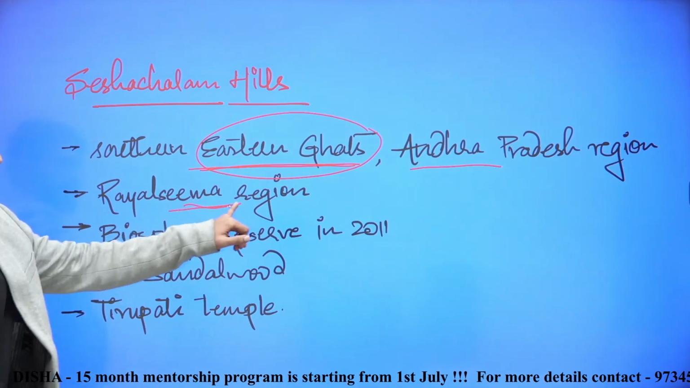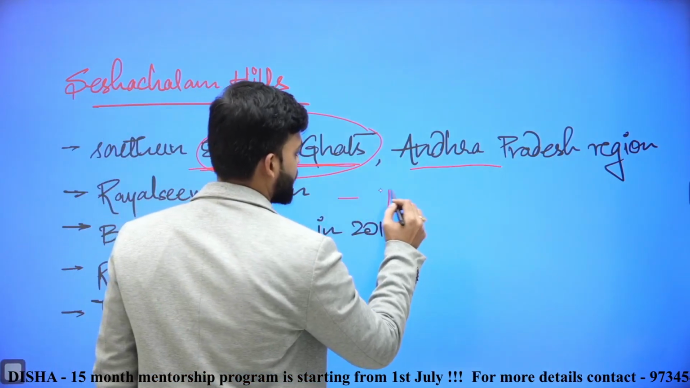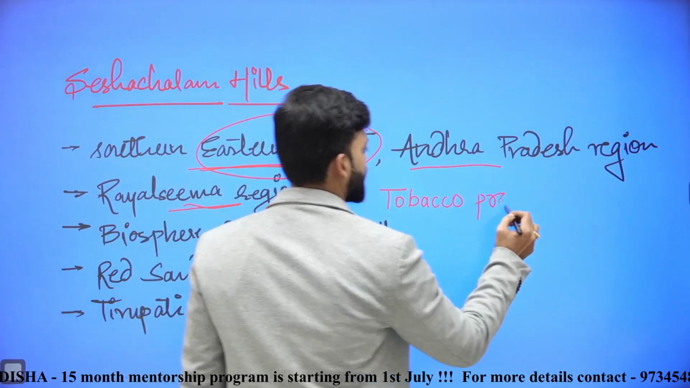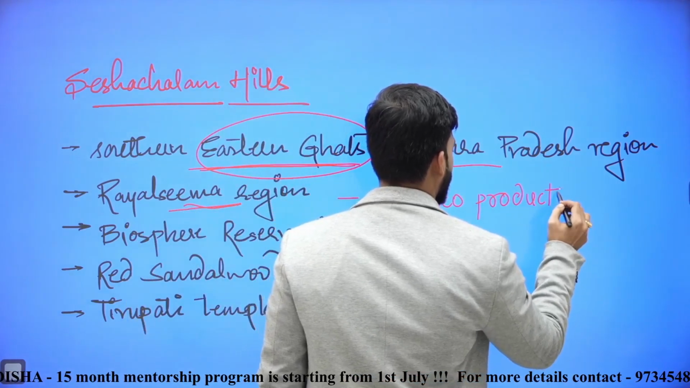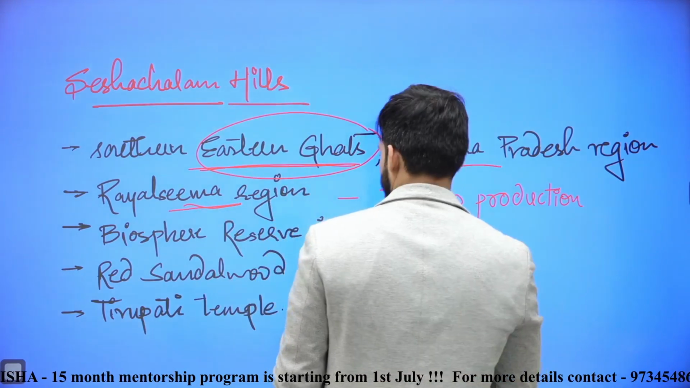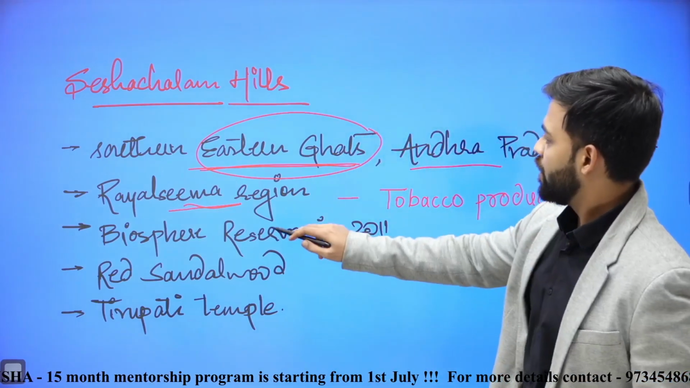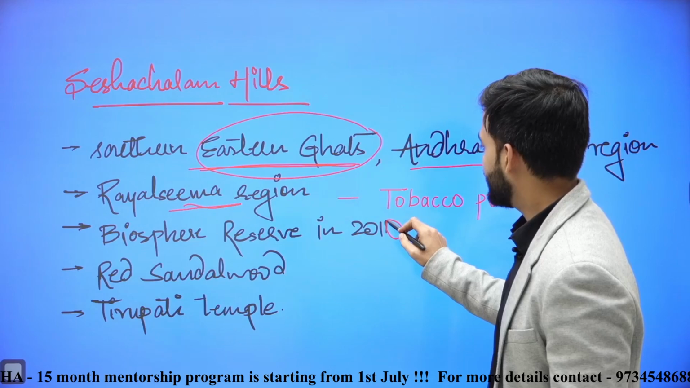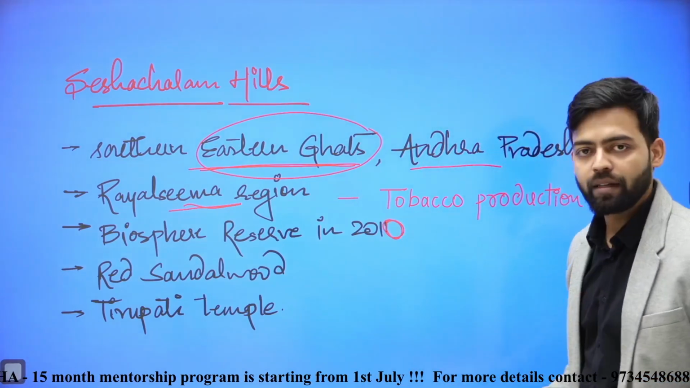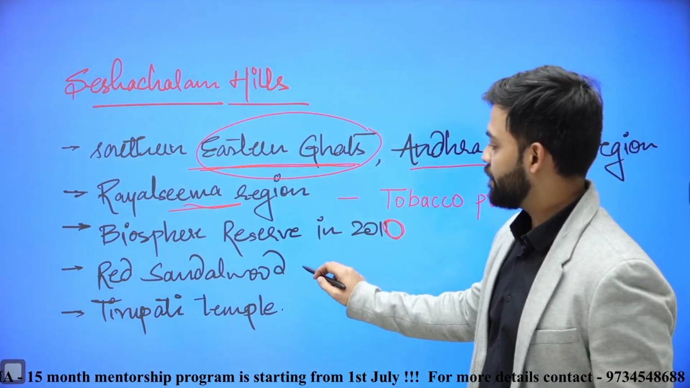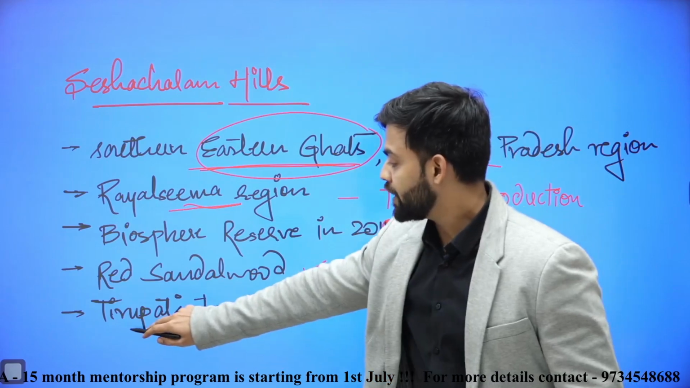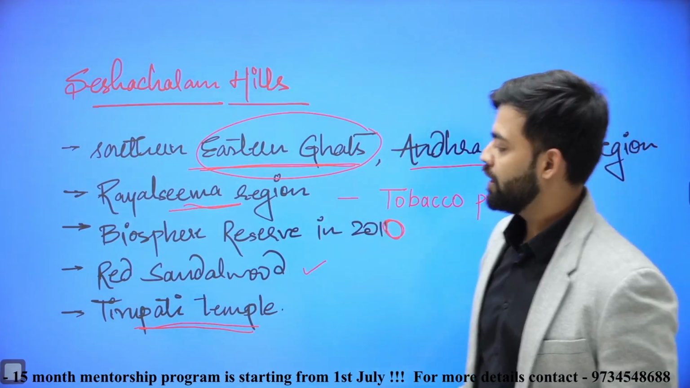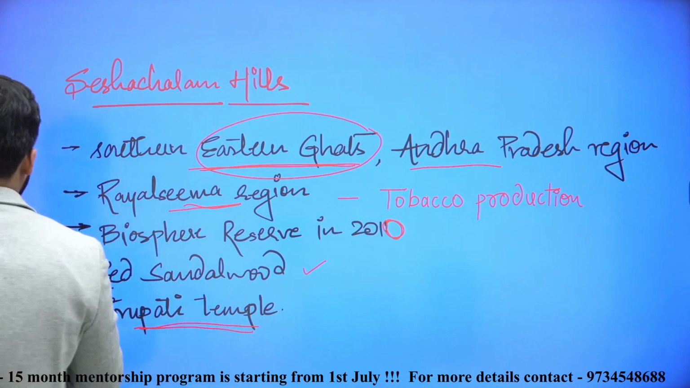If we see Seshachalam Hills, it is formed in southern Eastern Ghats in Andhra Pradesh or Rayalaseema region. Rayalaseema region is also famous for tobacco production. Seshachalam Hills Biosphere Reserve was formed in the year 2010 by UNESCO. It is famous for red sandalwood. Also, Tirupati temple is situated in Seshachalam Hills. Tirupati Tirumala temple is situated in Seshachalam Hills in Andhra Pradesh.